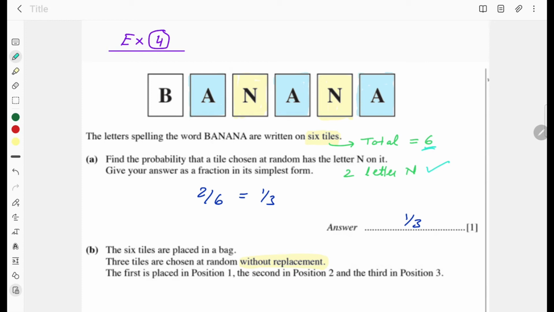So you are drawing one tile and they're asking you to find the probability of getting the letter N on it. You can see there are 2 N, so favorable events are 2 and the total is 6, so the answer is 1 over 3.